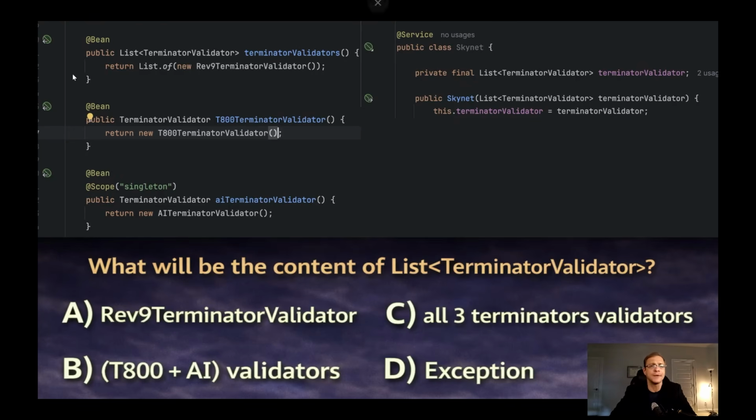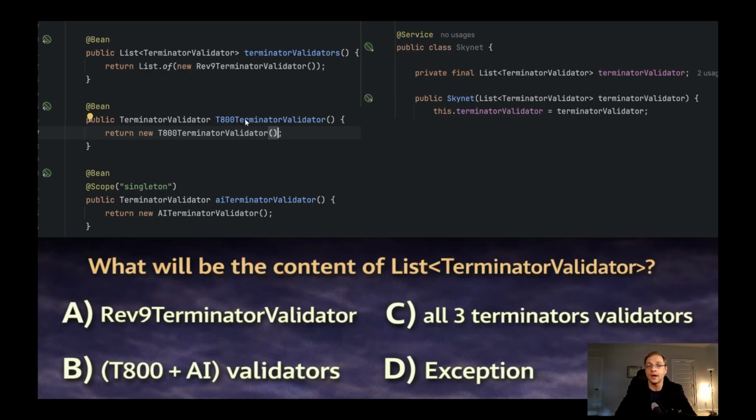So let's see. I have the bean, which is the declaration of the list of terminator validators. So I declare some bean of list by myself, and I fill it with objects I create by myself. By the way, I can inject them via method here and put them inside as Spring beans as well, but it's my decision. This is my list. In addition, I have two separate beans, which are not lists, but terminator validators.